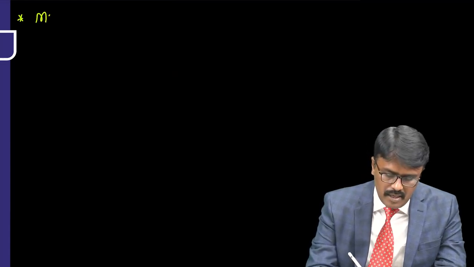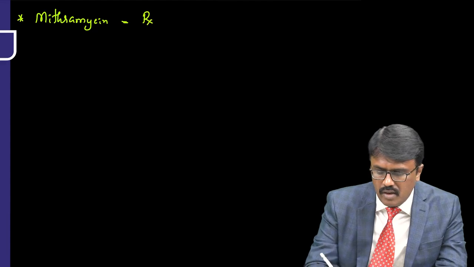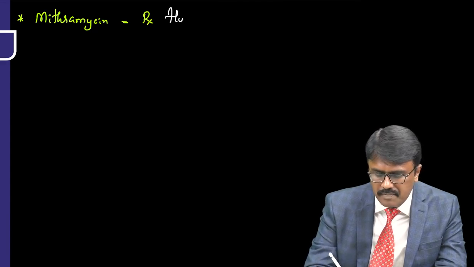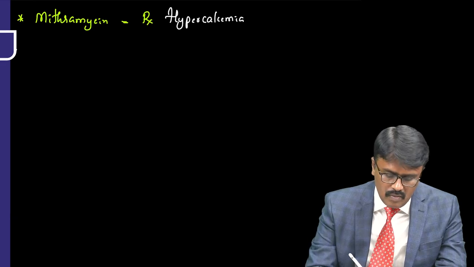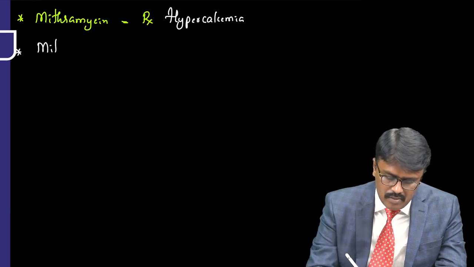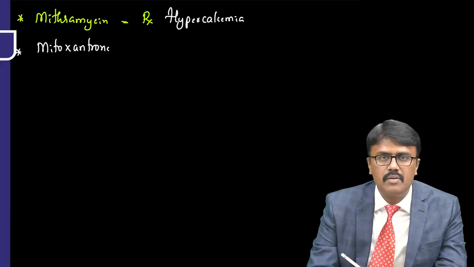One more anti-cancer antibiotic is called mitramycin. Mitramycin is not used as an anti-cancer drug, but it is used to manage a complication called hypercalcemia. One more is called mitoxantrone.